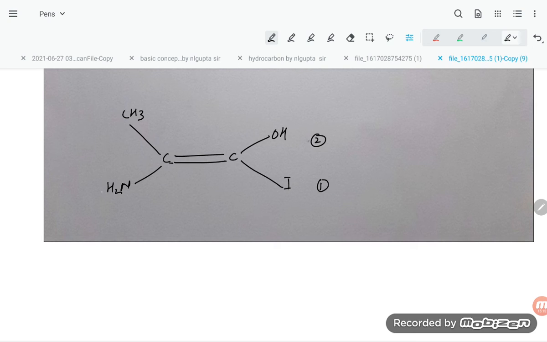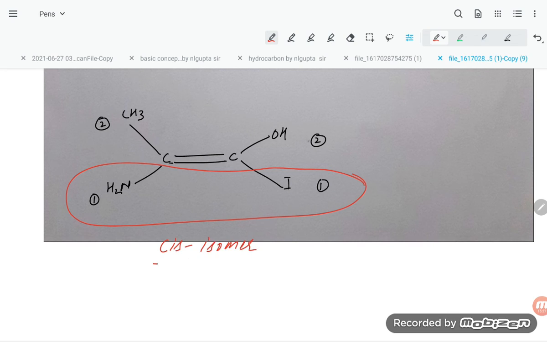Another possibility is we can change it. C double bond C, here is OH, this is I, here is CH3, this is NH2, right? Here by periodic order, 1 and 2. Okay, here is 1 and 2. Both are on the same side, so that is the cis isomer. Both priorities are on the same side, so it becomes the cis isomer.